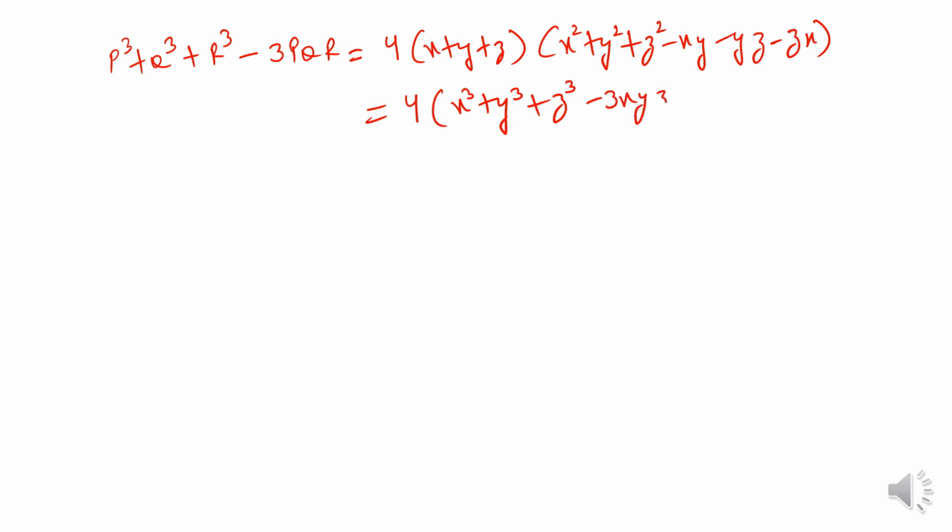And we are given the value of this expression x cube plus y cube plus z cube minus 3xyz as 3. So the final answer is 12. Fine. Now we move to our next problem.